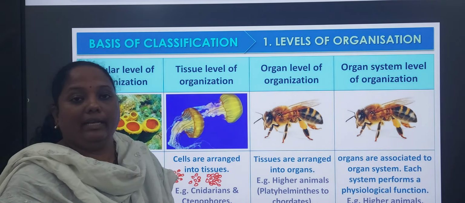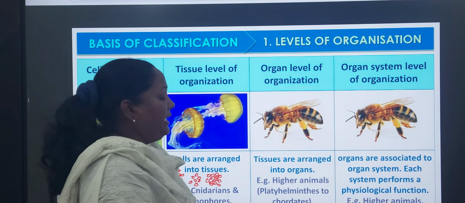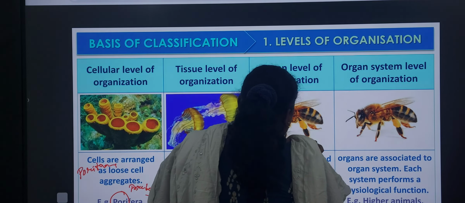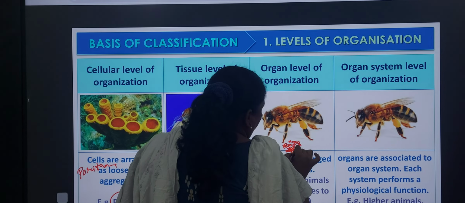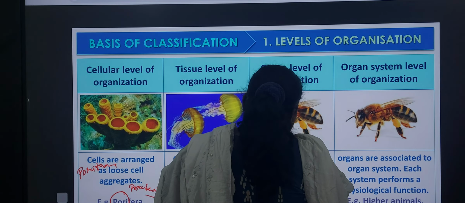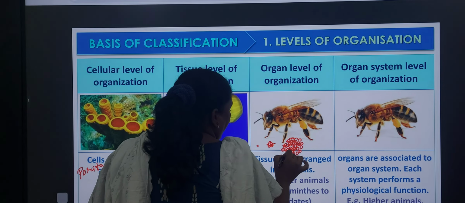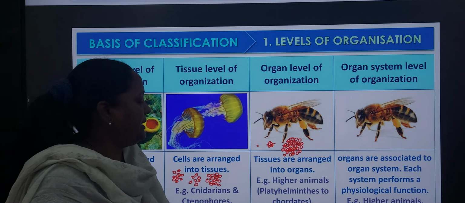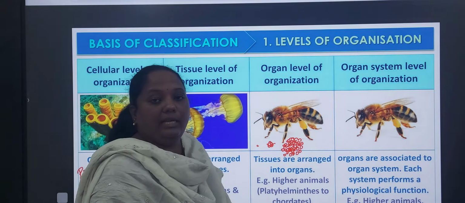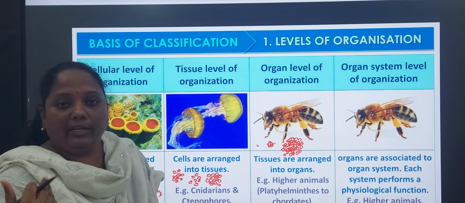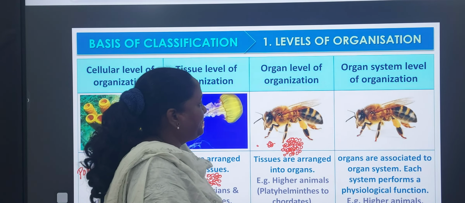Next, coming to organ level. At organ level, tissues are arranged into an organ. Cell is single, tissue is a group of cells, and a group of tissues combined is called an organ. For example, in our body, so many organs are there, formed through the formation of tissues. These are present from Platyhelminthes to higher animals, that is up to chordates. We also come under the chordates because we have a vertebral column, so in our body also the organs are present.